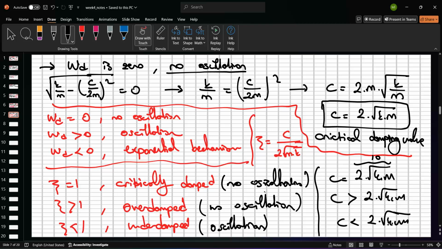Maybe. For example, in suspension systems, the overdamped or the underdamped are not selected, because in this case, for example, if you are driving a car, the car must oscillate to feel this power, from the humans, right?